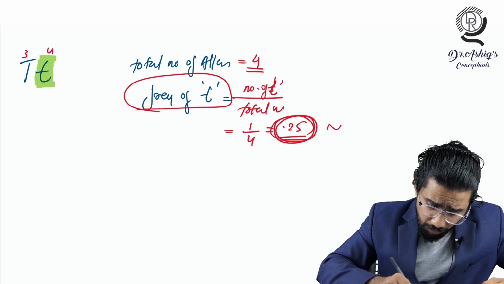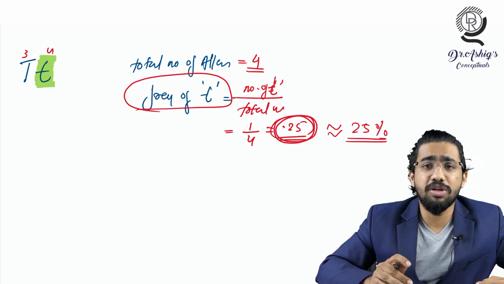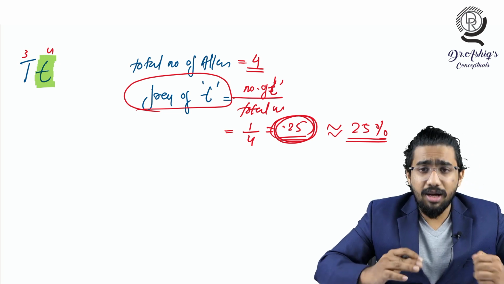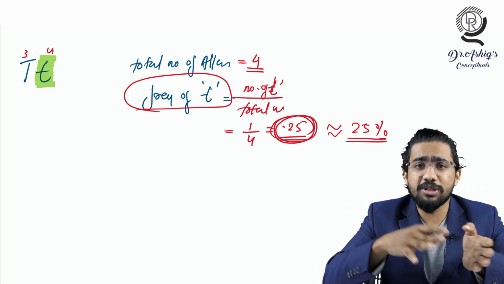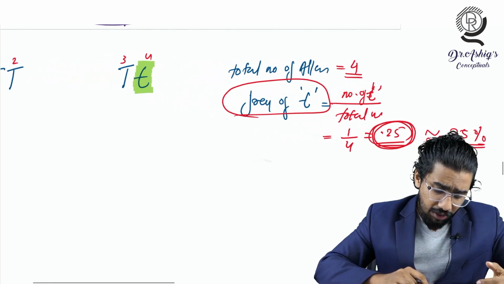And this 0.25 I can also represent as 25%, because 0.25 and 25% are equivalent. So that is about the frequency of small t.